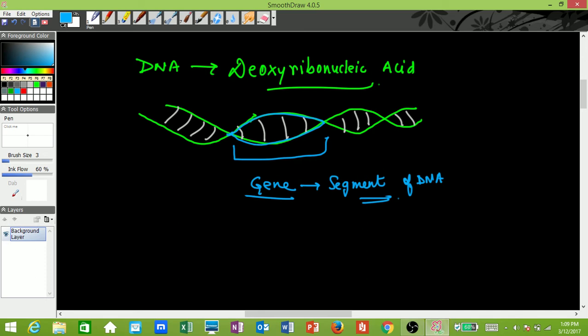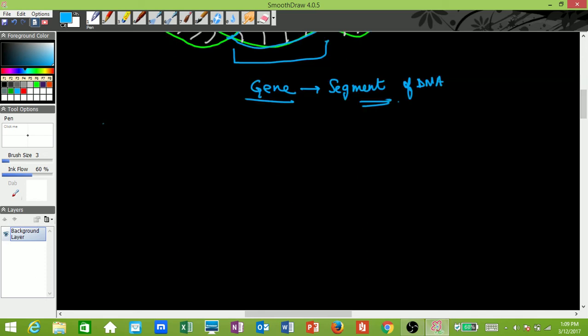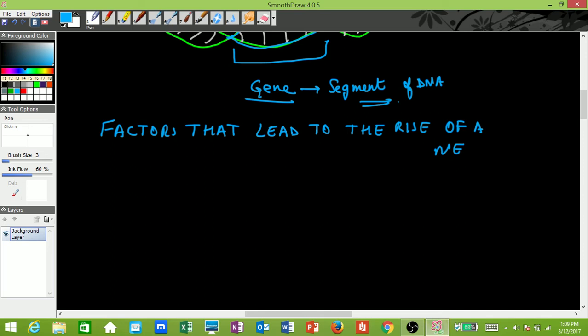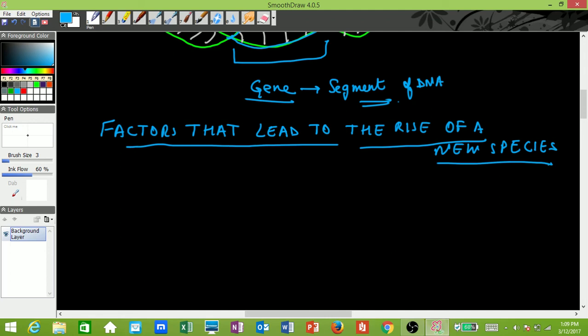Now, what factors could lead to the rise in a new species? So basically, what is the formation of a new species called? I hope you remember that. The process of the formation of a new species is what we call speciation.